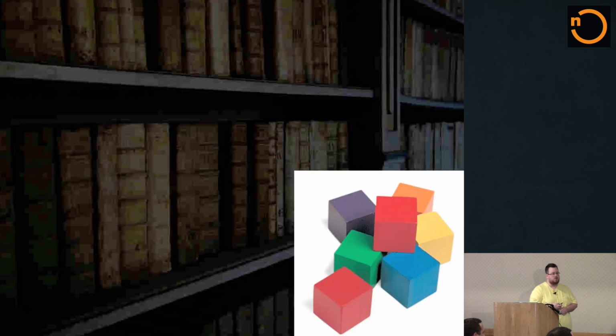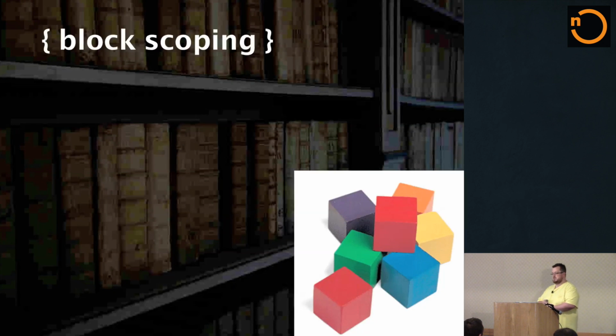So let's start with an example. One of my favorite examples, block scoping. If you've never coded in a language that has block scoping, the main idea here is to be able to declare a variable inside of a block as close as possible to where the variable is going to be used. If you know how variable scoping works in the rest of JavaScript, it hoists to the top of the function, which is fine, but oftentimes we do things like for var i because we want the i to belong only to the for loop. And we've only had the ability to sort of stylistically suggest that up until now.